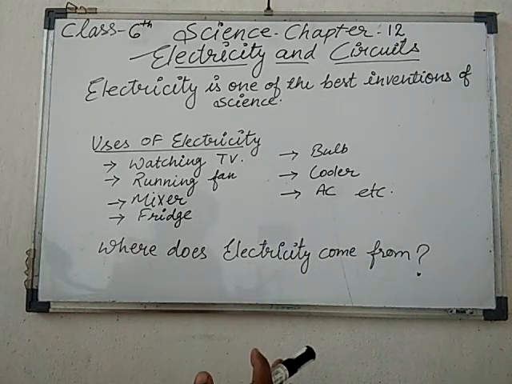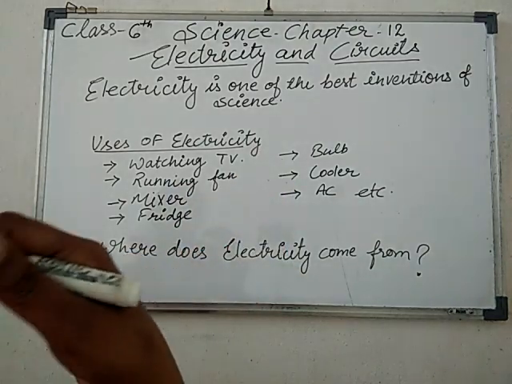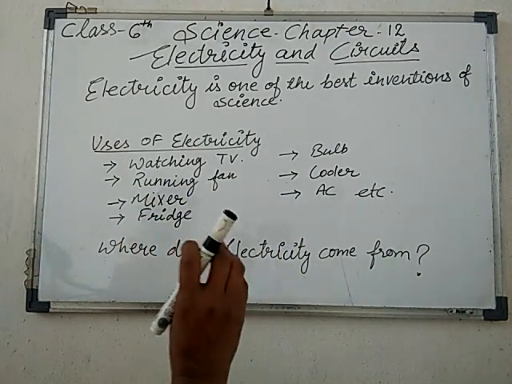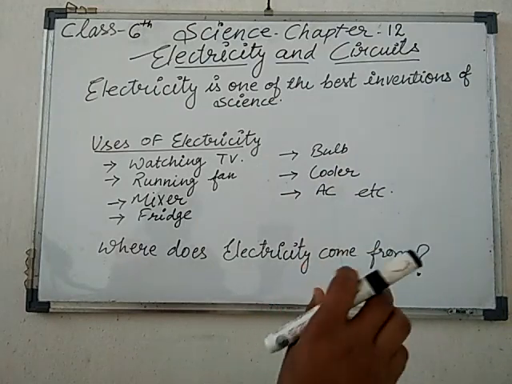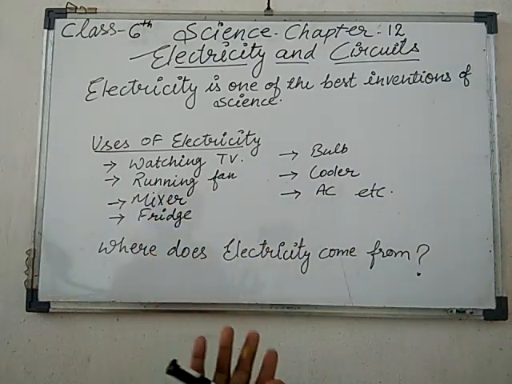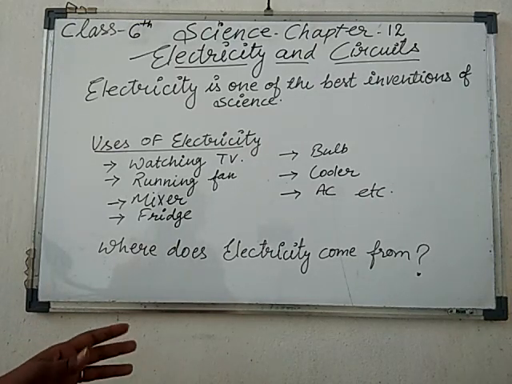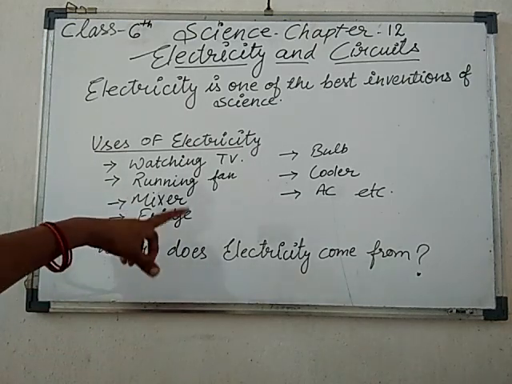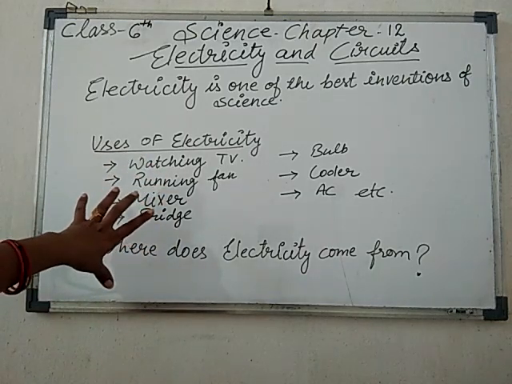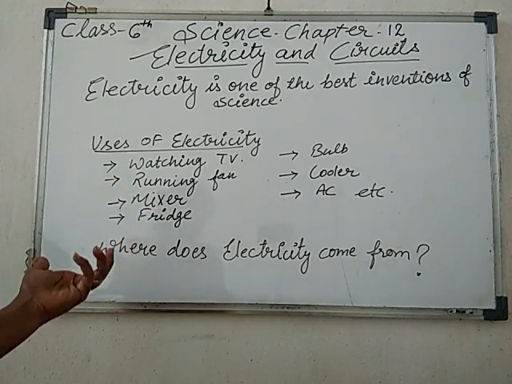Then we can use some portable electronic devices. Suppose we need to watch TV, then we plug in the wire with the help of a socket. From that we get the current to watch the TV. So these are all wired appliances, electrical appliances. What about the non-wired appliances?